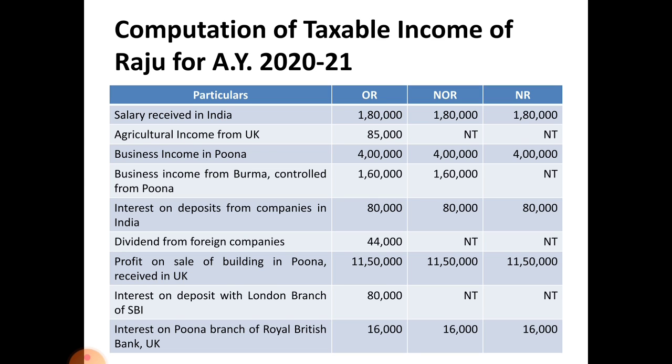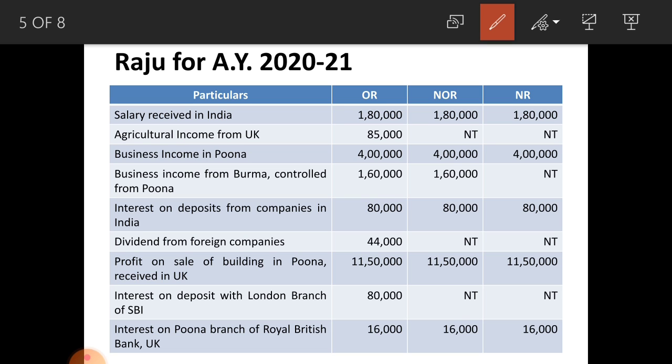Dividend from foreign companies received there 44,000, taxable in the hands of ordinary resident only. Next, profit on sale of building in Pune, taxable in the hands of all three categories. Interest on deposits with London branch of SBI, taxable in the hands of ordinary resident only.